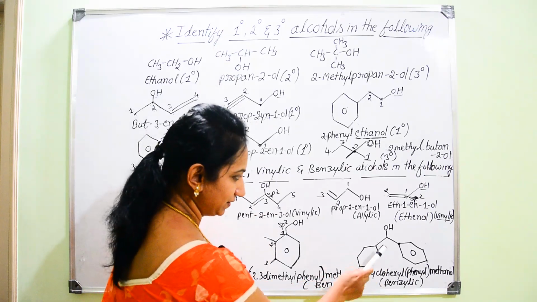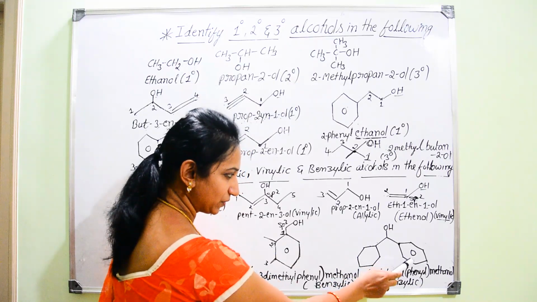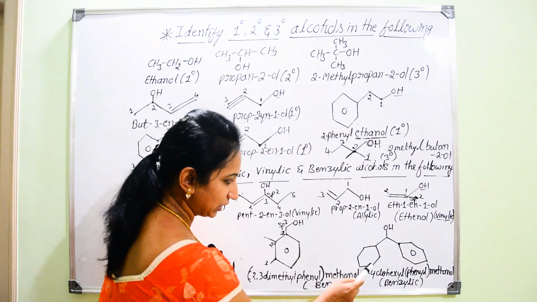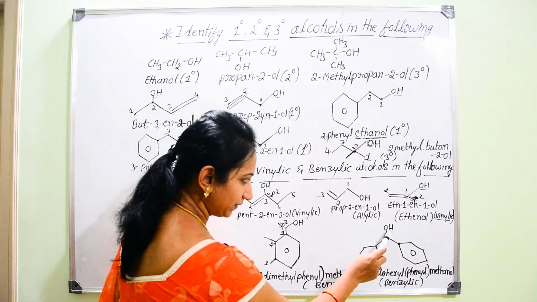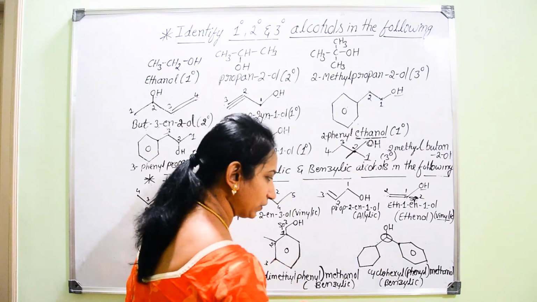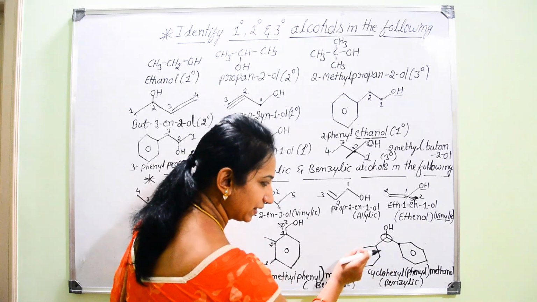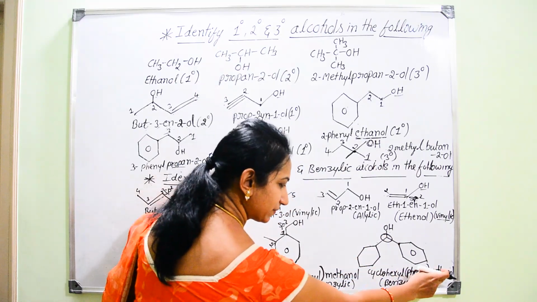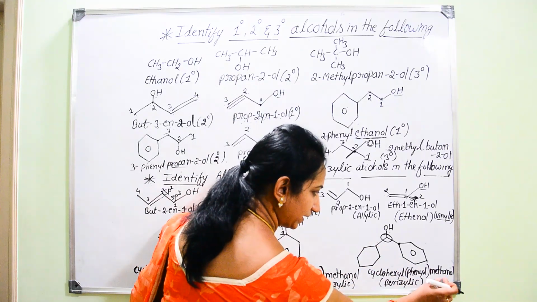Next, the last example. Here you can find that on either side there is a cyclic ring compound. One is aromatic, another one is not aromatic, that is aliphatic. Now it is cyclohexane, and it is benzene, that is the phenyl group. Now we are considering this carbon, which is a methyl group. Here this is only one carbon atom, hence you have to give the parent name as methane. Then to the first carbon atom itself OH is attached, so it is methanol. The parent name or root word is methane, then the suffix is OL, methanol.